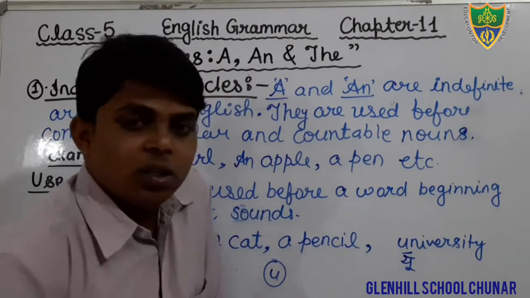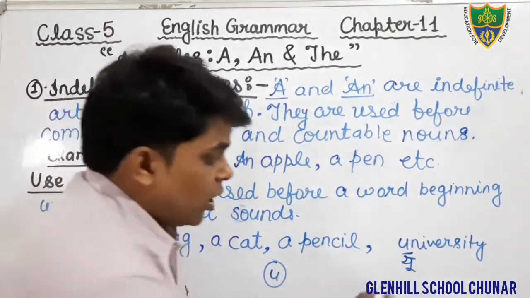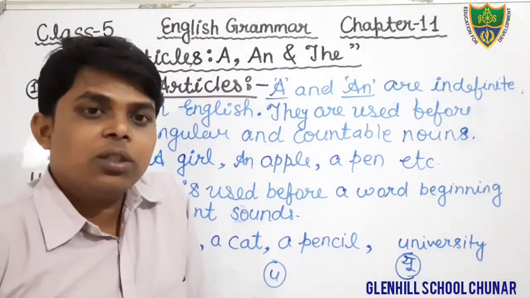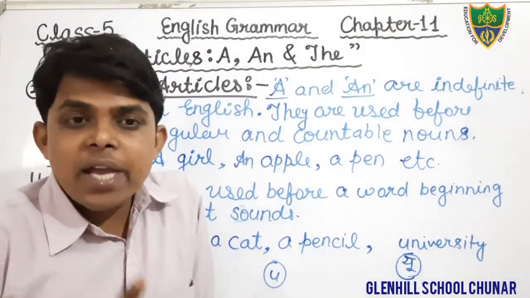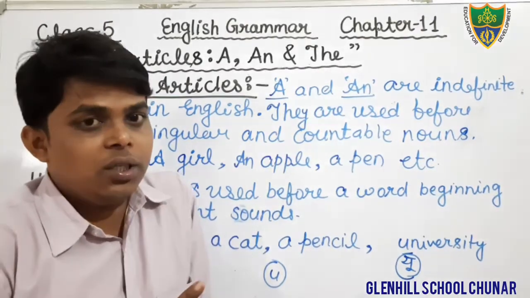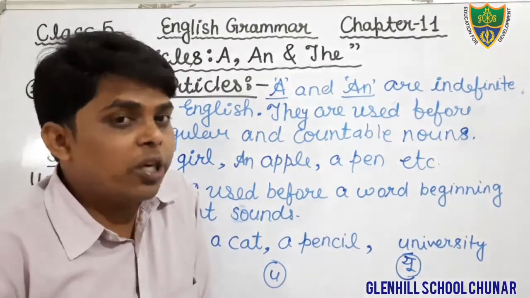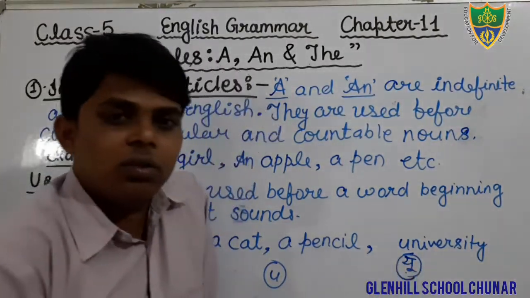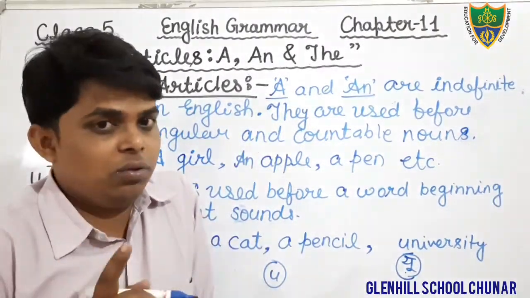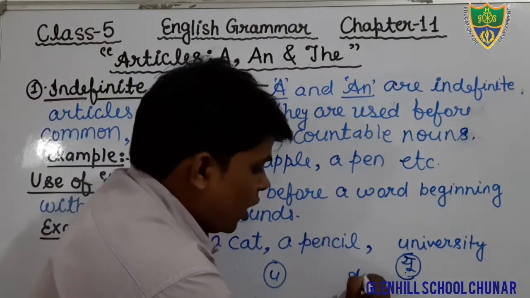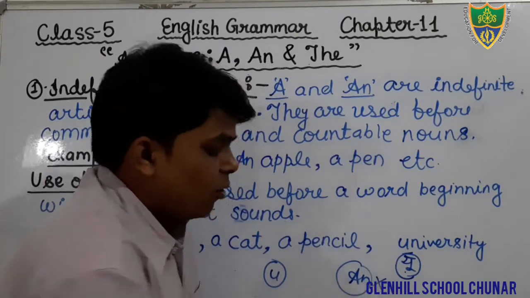What is ya in Hindi? That is Vyanjan, that is consonant. The word ya is a consonant sound. Therefore, we will not use an here, that is wrong.